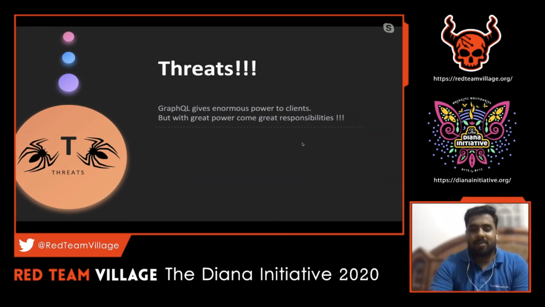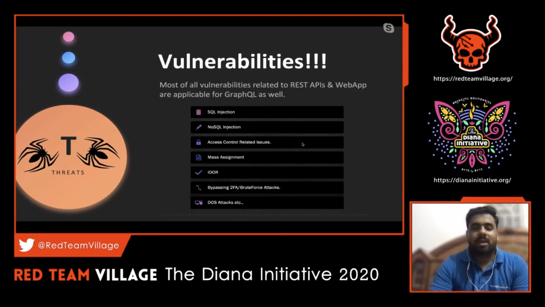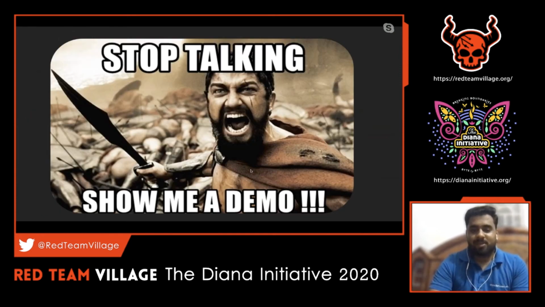The same thing applies for vulnerabilities as well, because with respect to REST APIs, we see these vulnerabilities more often, right? This is not the complete list, just the common vulnerabilities which we notice in any REST API and web applications. The same thing is applicable for GraphQL as well. Even DoS attacks are one major case which happens in GraphQL quite often, and that can lead to resource exhaustion. We'll see that in a demo. I've been talking much, so let's see one more demo quickly.